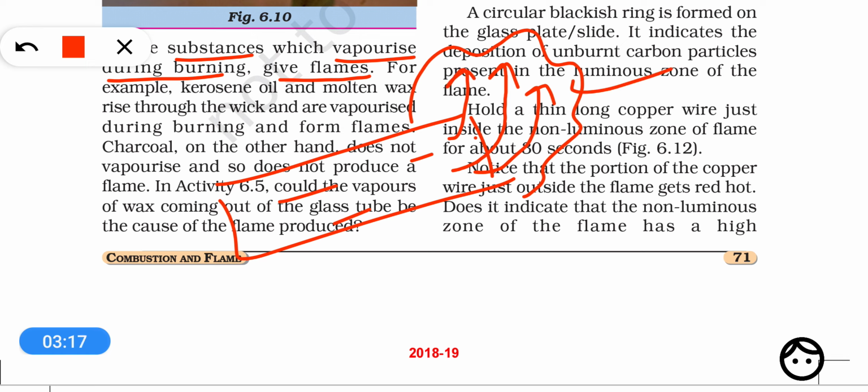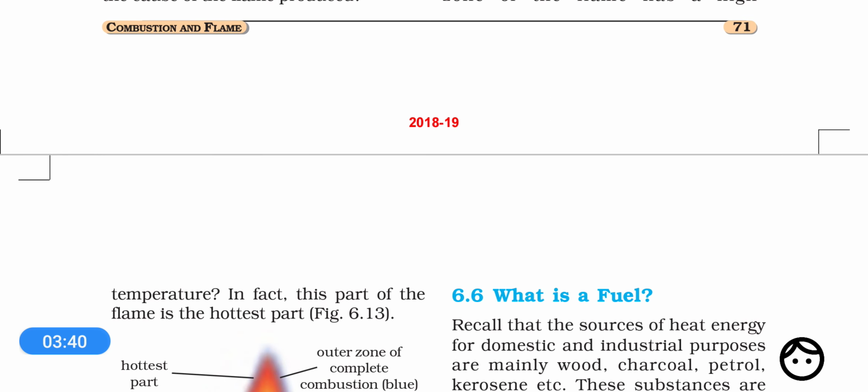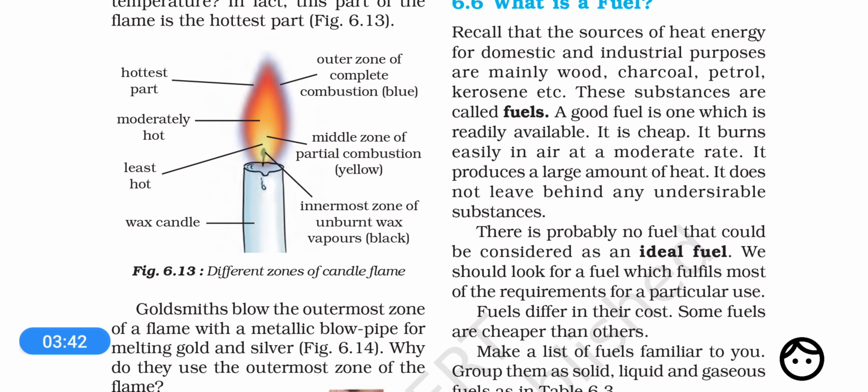Now that we know what a flame is, why do certain substances not produce a flame? For example, when you burn charcoal or coal, they do not produce a flame. The reason is that in charcoal or coal, nothing vaporizes and burns, and this is why a flame is not produced. Now let us understand the structure of a candle flame.